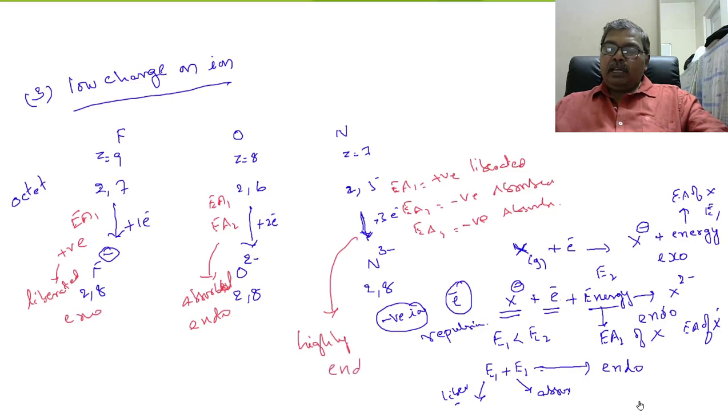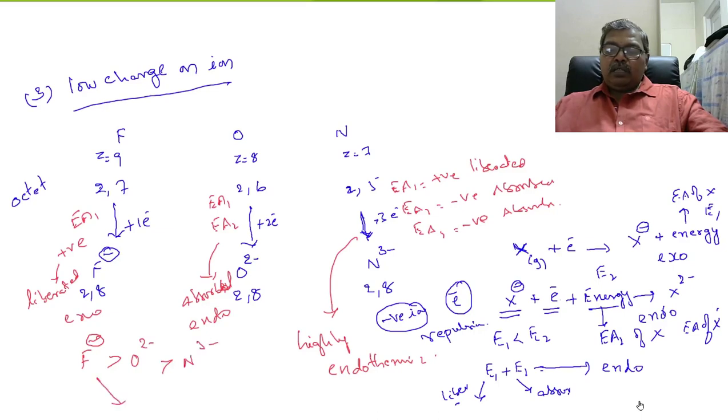So therefore, in the order of formation of these ions, F minus ion is easily formed because no energy is required. The atom itself releases energy. Therefore, F minus forms readily, then O2 minus, then N3 minus.